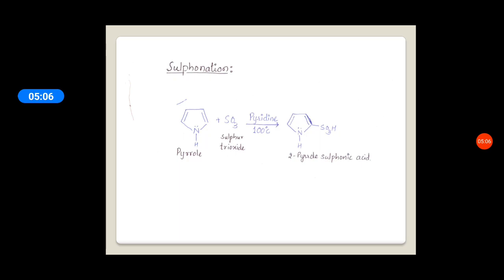Sulfonation. Pyrrole is treated with sulfur trioxide. Here also, instead of sulfuric acid, sulfur trioxide is taken.